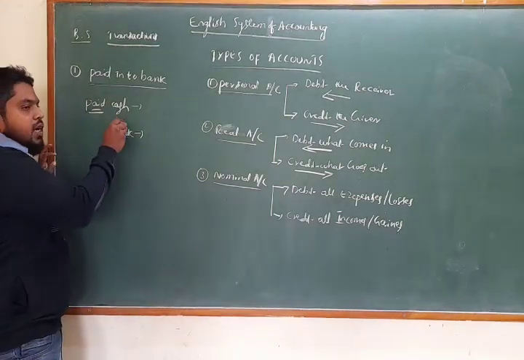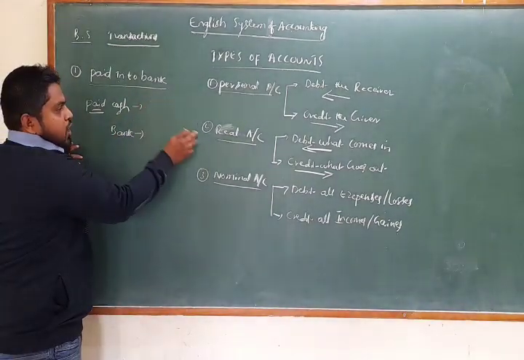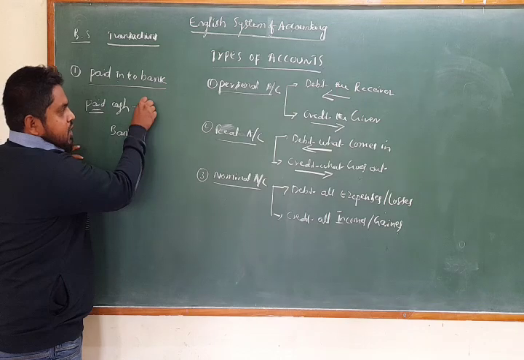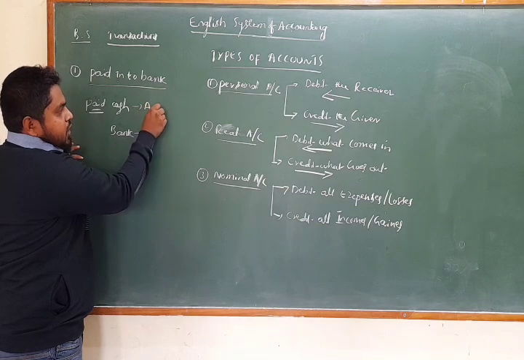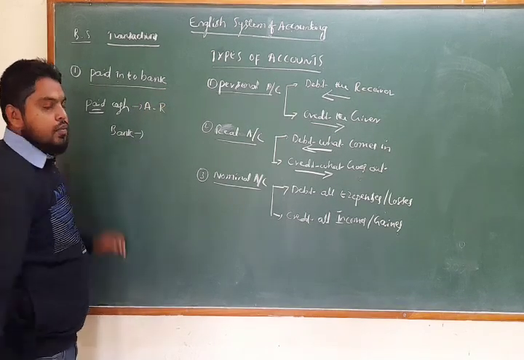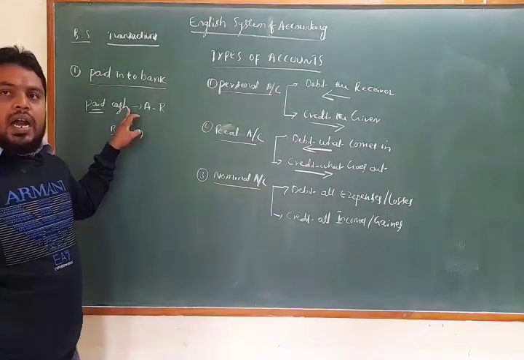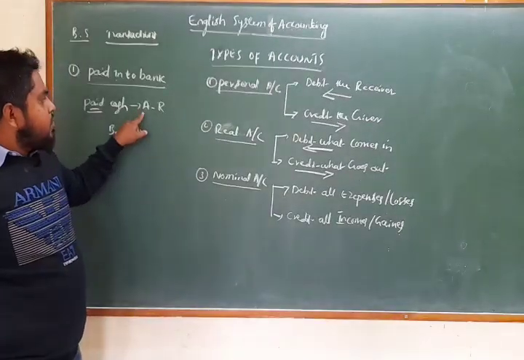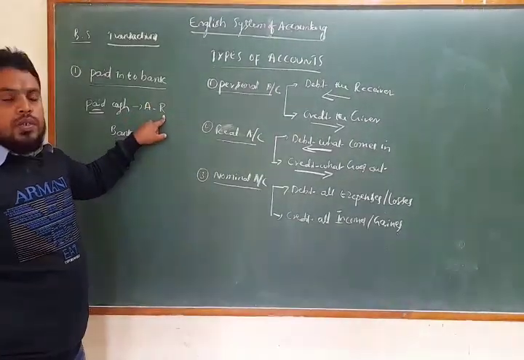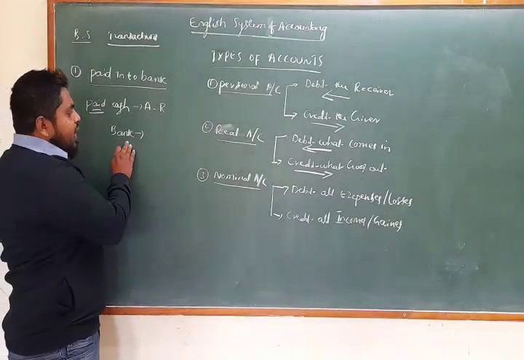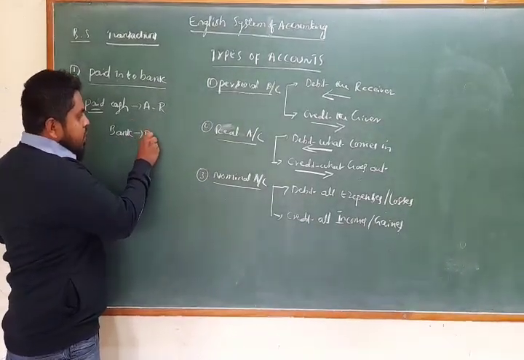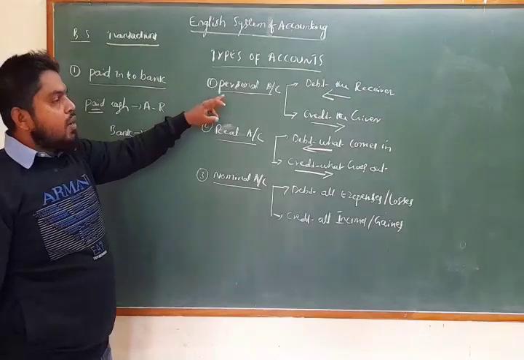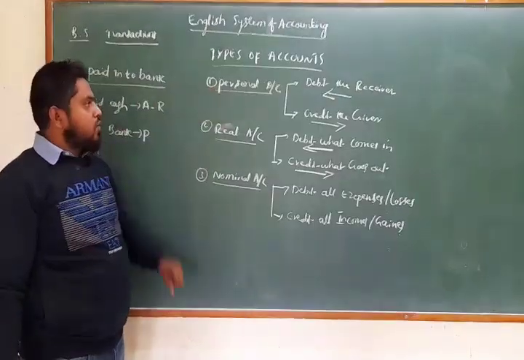Cash is a current asset, so it comes under a real account. Bank comes under a personal account.